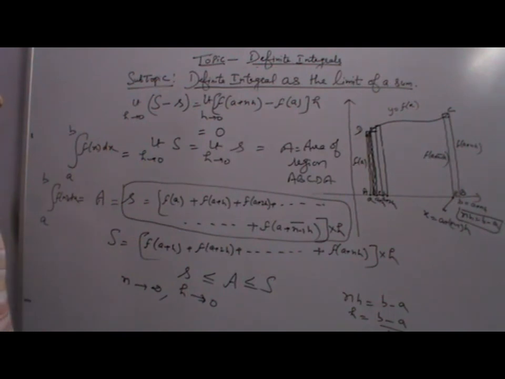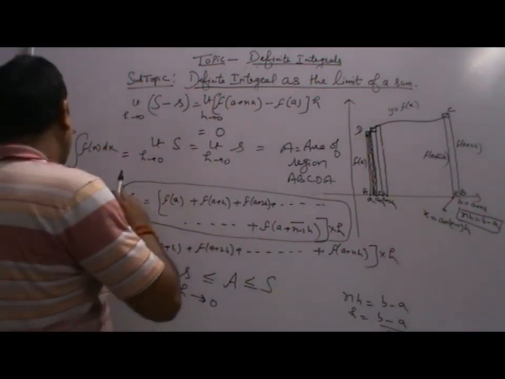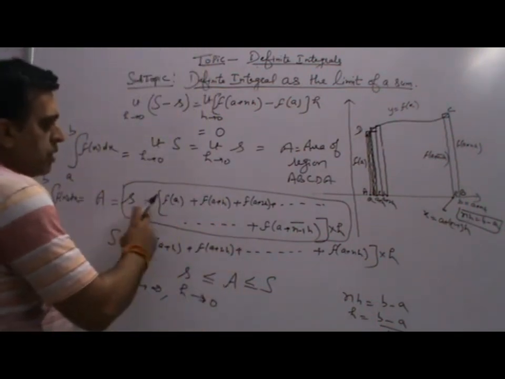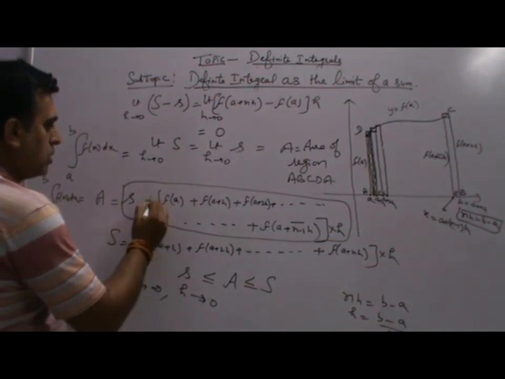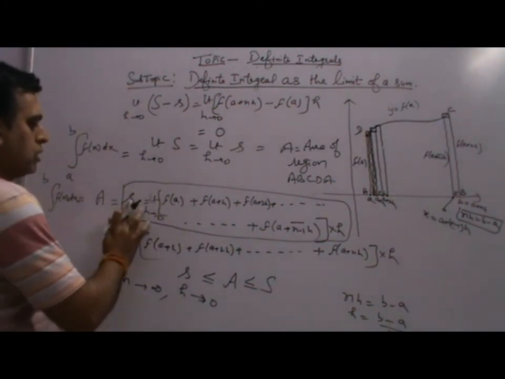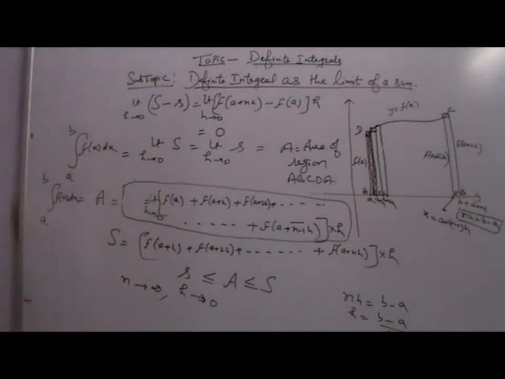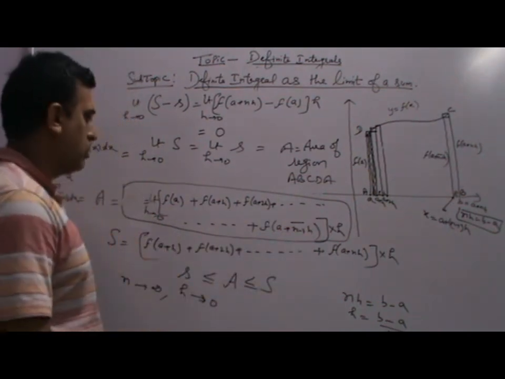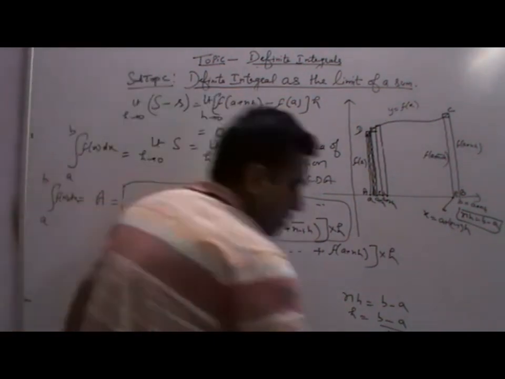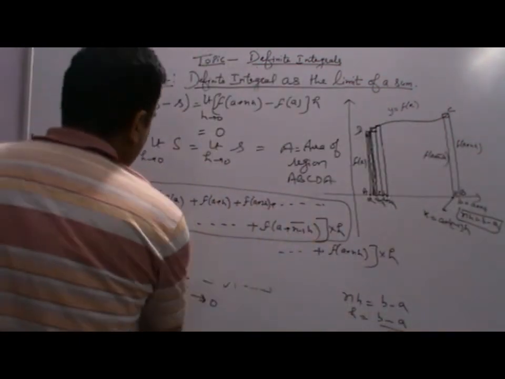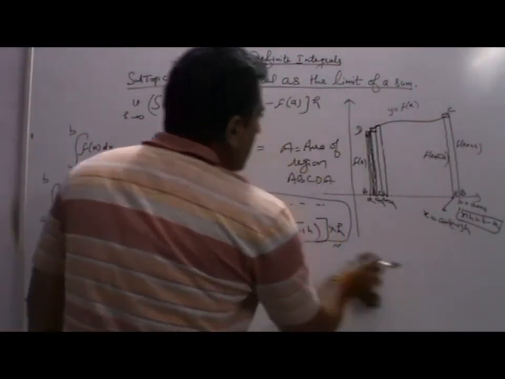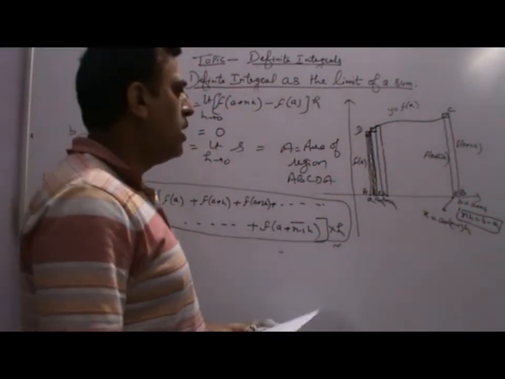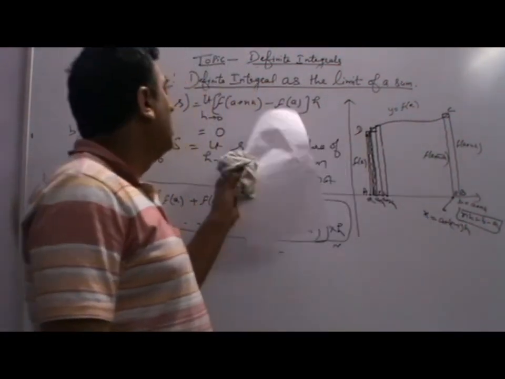So this formula you will have to apply in all the questions in which you have to evaluate the integral as the limit of a sum, that is, limit h approaches 0, h times f(a) plus f(a plus h) plus f(a plus 2h) plus up to f(a plus (n minus 1)h). So this is the main formula for finding the definite integral as the limit of a sum. For this, the curve should be continuous, which is most important, and well defined in a to b. So this is the formula.